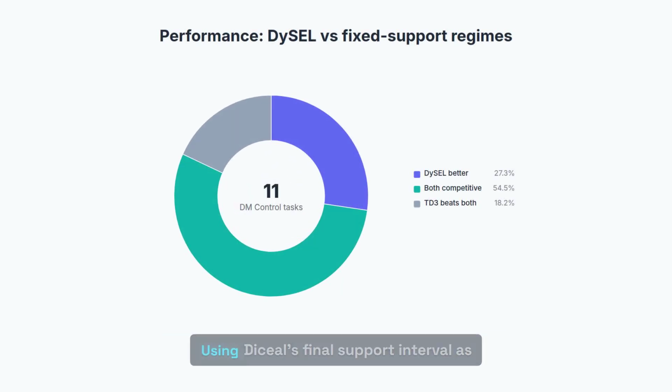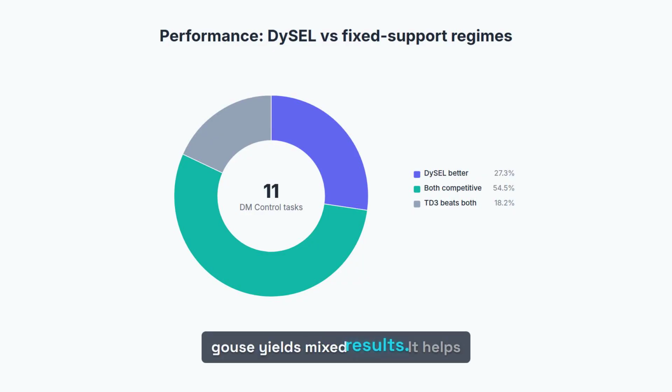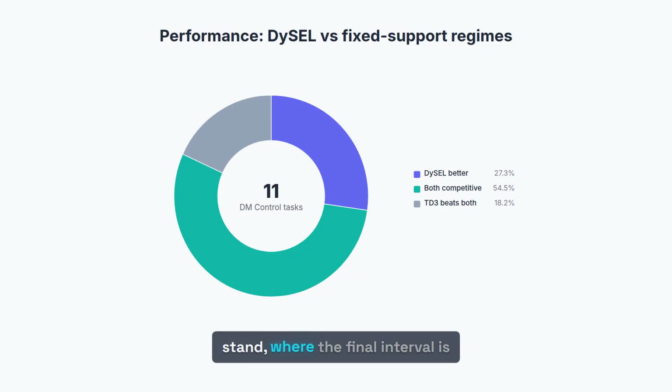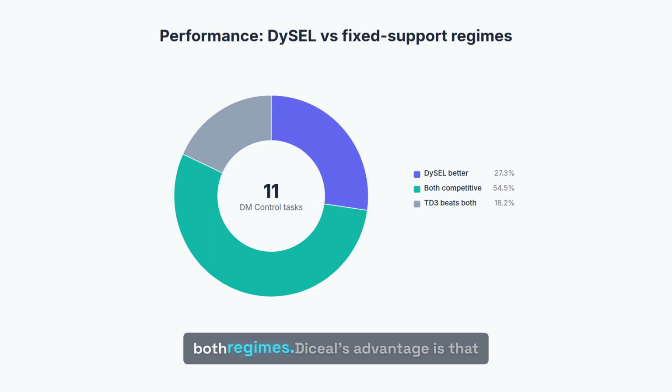Neither alone is sufficient. Using DySEL's final support interval as a fixed reference for vanilla HL-Gauss yields mixed results. It helps on stable support tasks like finger turn hard and humanoid run, where the final interval is a good match for the whole training trajectory. But it hurts on expanding support tasks like fish swim and humanoid stand, where the final interval is too narrow for early exploration. A single fixed interval cannot adapt to both regimes.